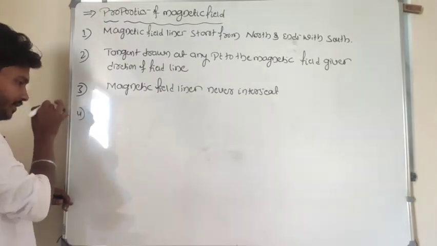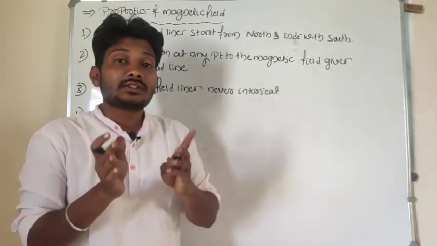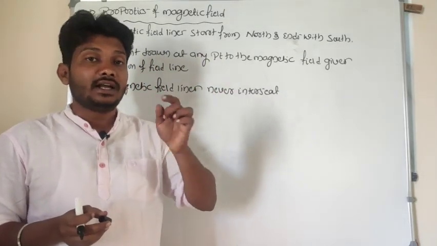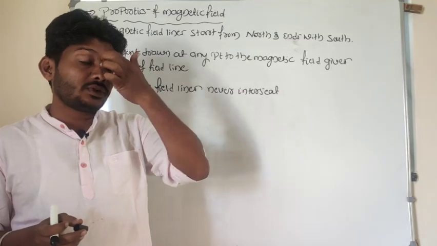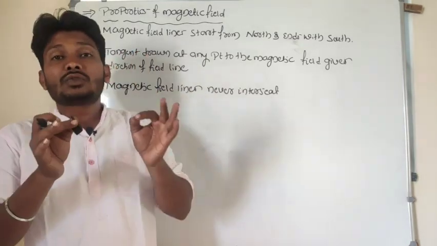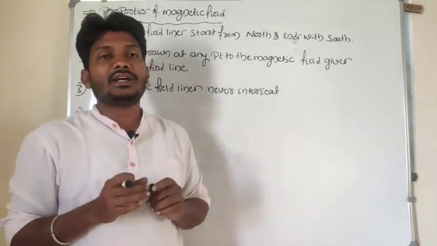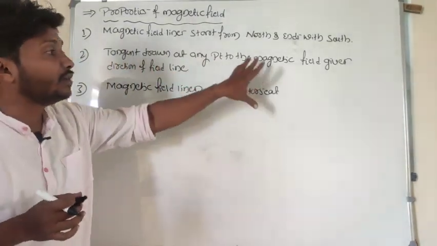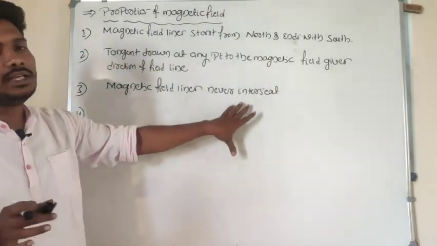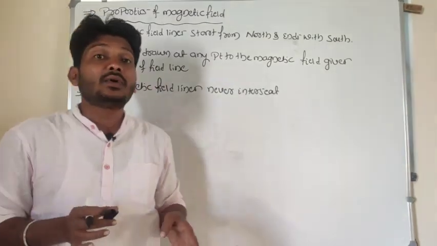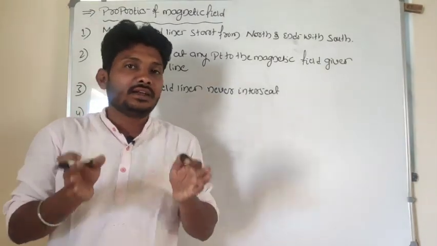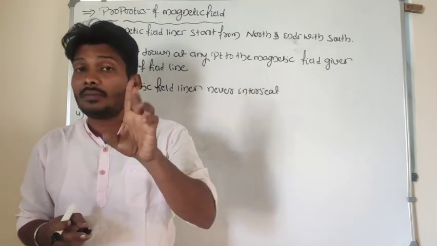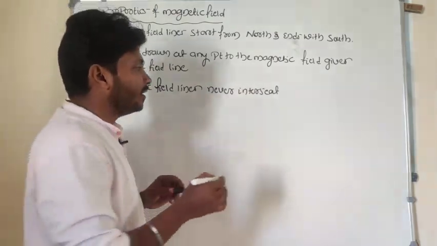And the fourth point, which is an interesting thing. In the case of electric charge and field, the properties of electric field lines, I said, are that field lines start from the positive charge and end with the negative charge. Two electric field lines never intersect. A tangent drawn at any point to an electric field line gives the direction of the electric field. These points are the same. And one more point we consider in the case of electric field: electric field lines never form a closed loop. Did you get my point?